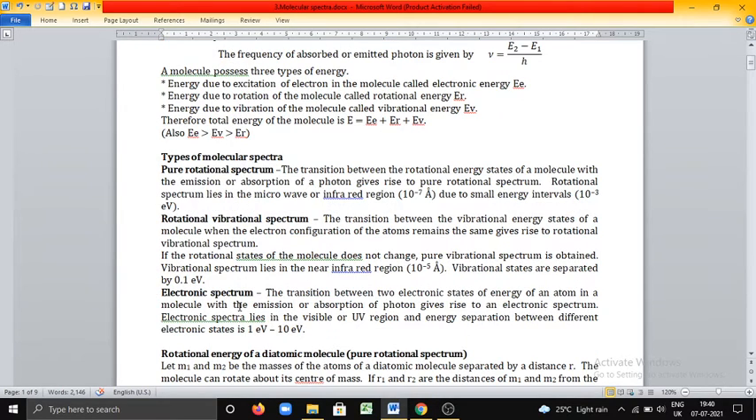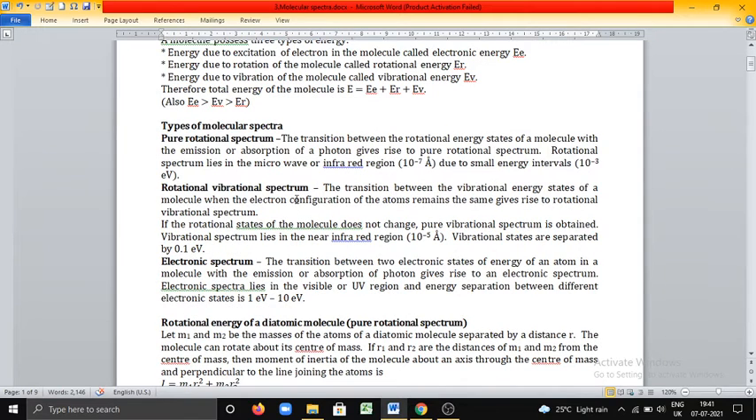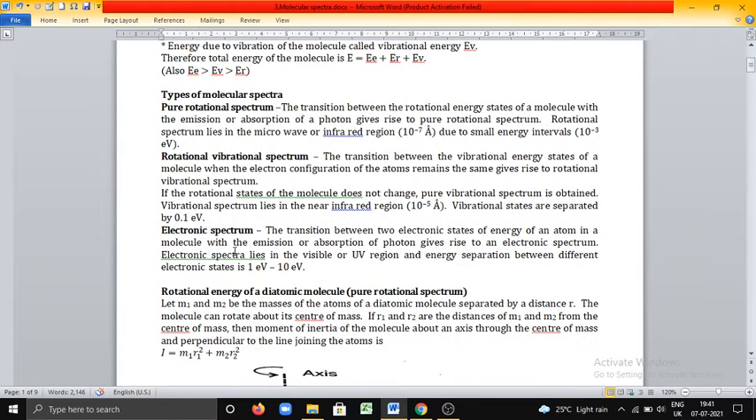Coming to the electronic spectrum, it is due to the transition between two electronic states of energy of an atom in a molecule with the emission or absorption of a photon. It lies in the visible or UV, ultraviolet region, and the energy separation between different states is about 1 electron volt to 10 electron volt. This is a brief introduction regarding types of molecular spectra, that is pure rotational spectra, rotation vibration spectra, and electronic spectra.